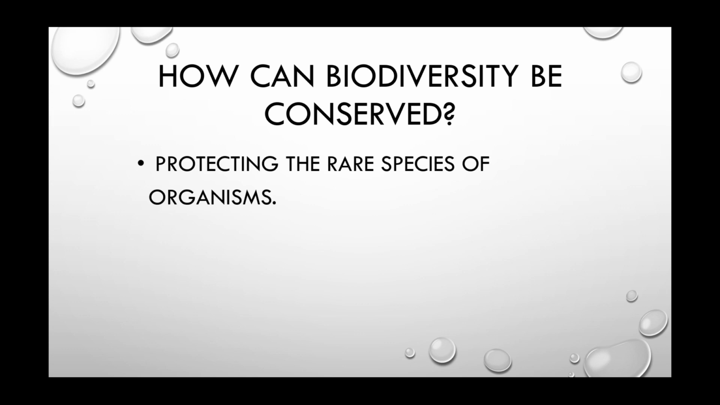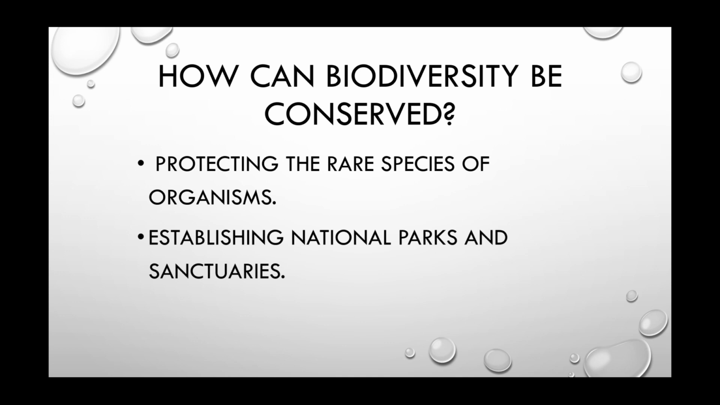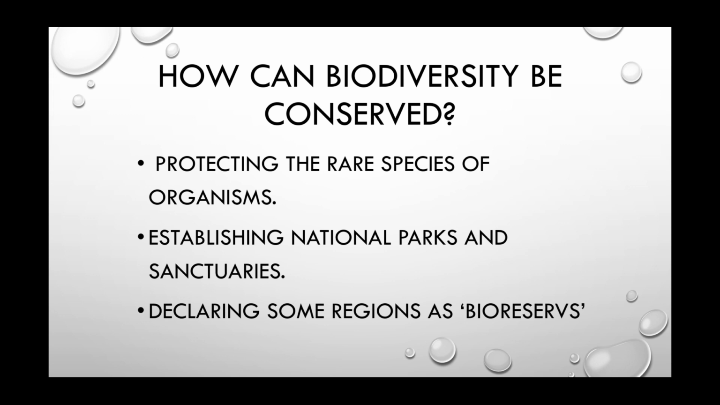Protecting the rare species of organisms. Now, we know that there are some organisms or species which are becoming very rare. For example, the red panda is one of the rare species and we have to protect such rare species of organisms. Our next point is establishing national parks and sanctuaries. Different national parks and sanctuaries should be established to help the different plants, organisms and animals survive and thrive.